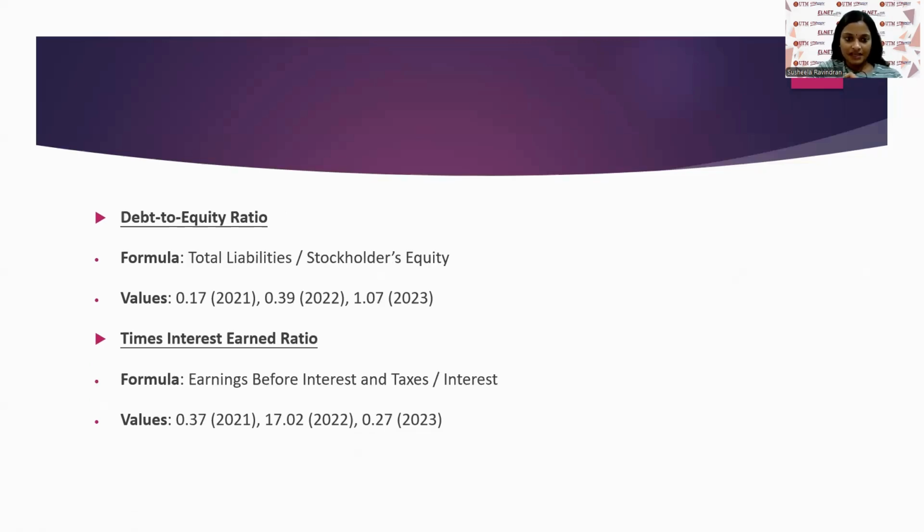Okay, followed by the next slide, the debt ratio, where the formula is total liabilities divided by total assets. The values for 2021 is 4.27, 2022 is 1.21, and 2023 is 0.67. Over the duration of the 3 years, the debt ratio significantly dropped, indicating that the company depended less on debt financing, which declined the financial stability.